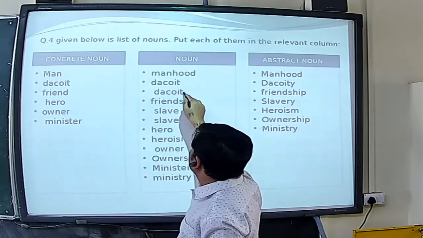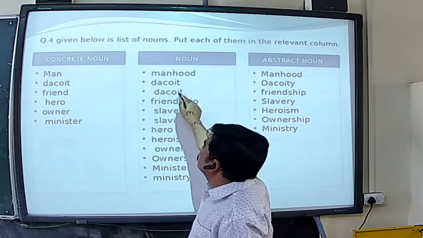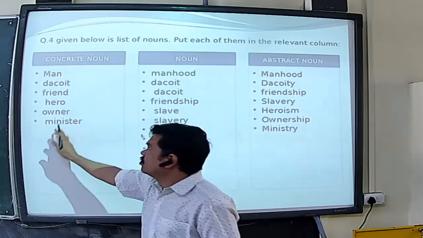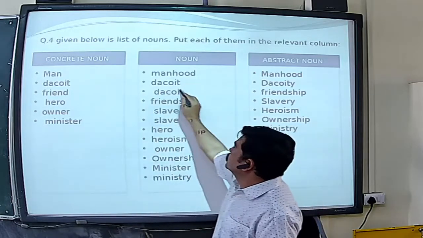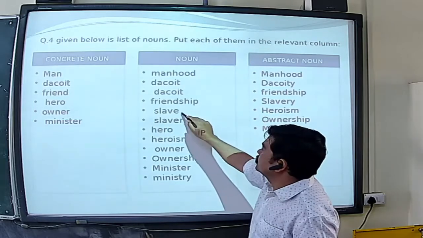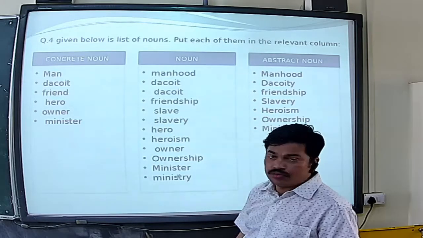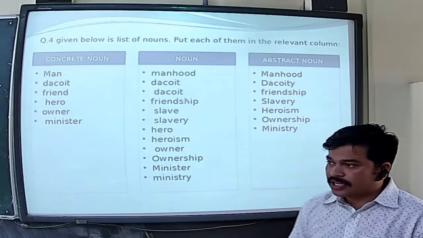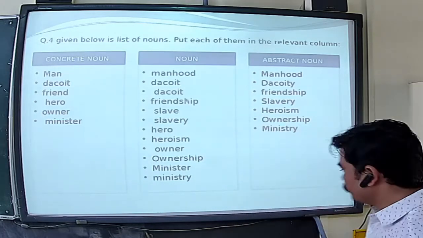And here one Y is missing. Write the Y here. Y has already been written. These have already been given in your book. We have to write this column and this column, right? So this I have already written here. All these things have been written in your book. By mistake I have not written here, right? So next we will go to the next question.